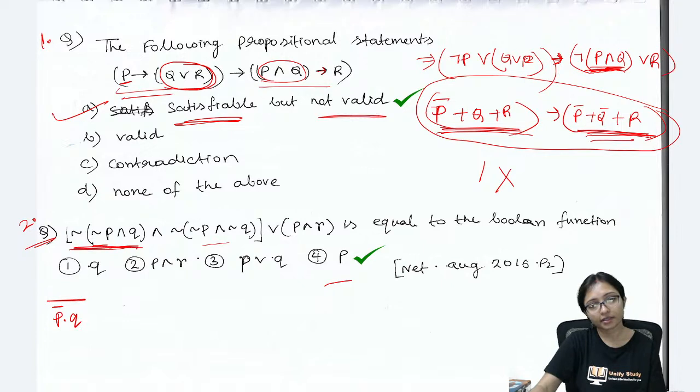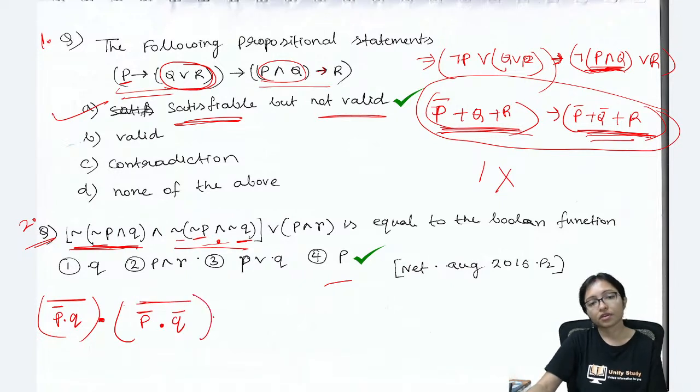Then it is and, then here was an and. This one I can write as P bar dot Q bar, where this is P bar, this is Q bar, this is dot, and then there is a whole bar. Then there is plus P dot R. It is actually like this.